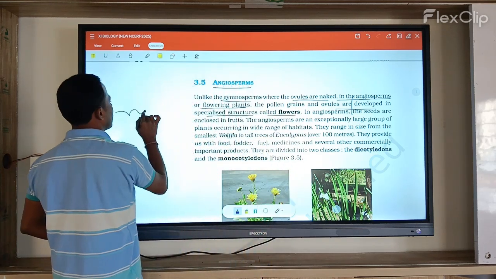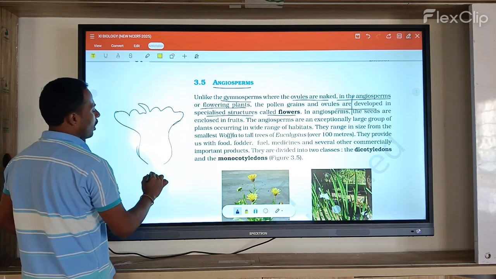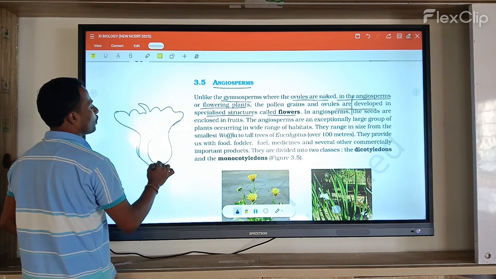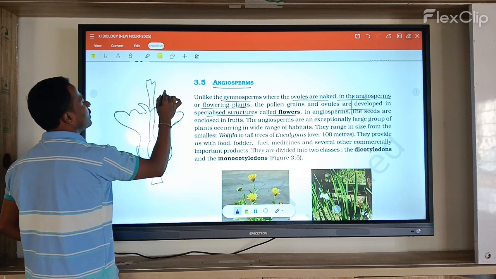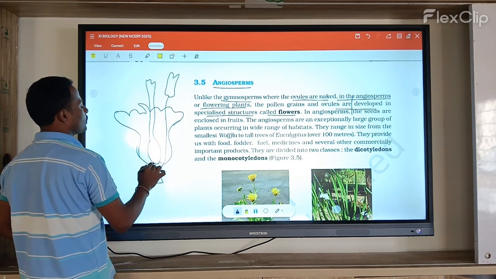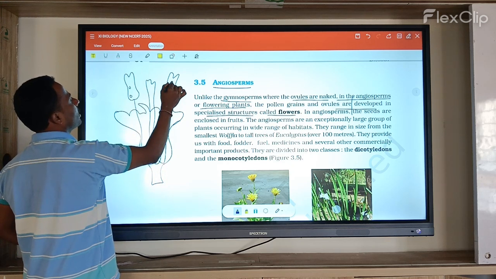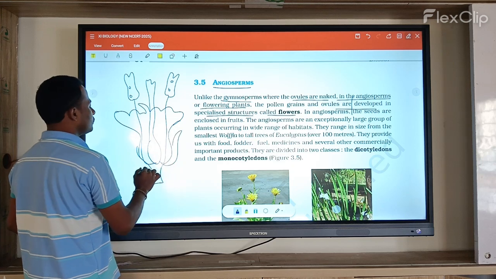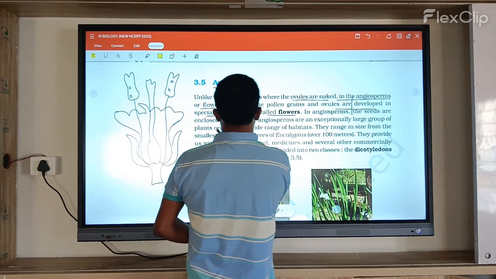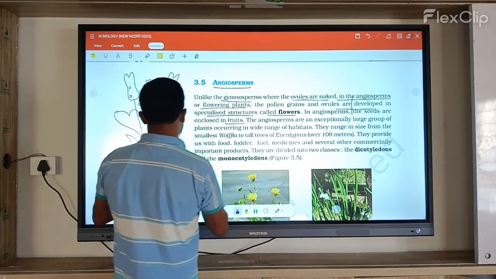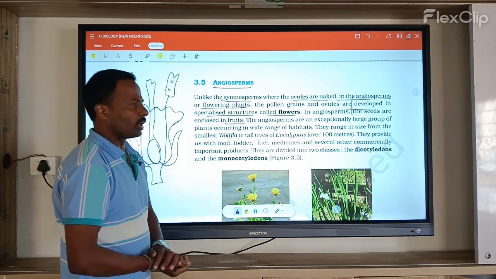So when we take one complete flower, all the sex organs are produced in this flower, both male and female sex organs. In angiosperms, the seeds are enclosed in fruits. Inside, they develop as a fruit, enclosed with a number of layers.